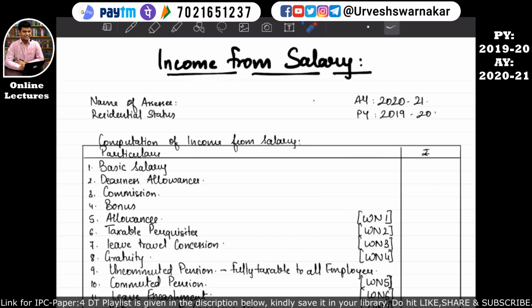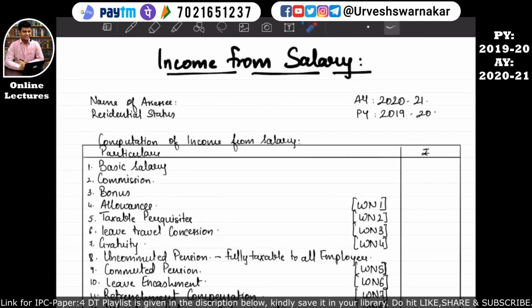In this format book, all the sections, the provisions for each section, and the presentation that has to be made in the exam in order to get full marks are given. The format book runs into 11 pages for this chapter. After studying all these 11 pages, you will come to know that these 11 pages are sufficient for your exam and last day revision. I hope this is quite clear.